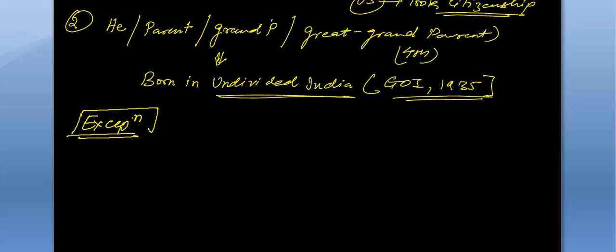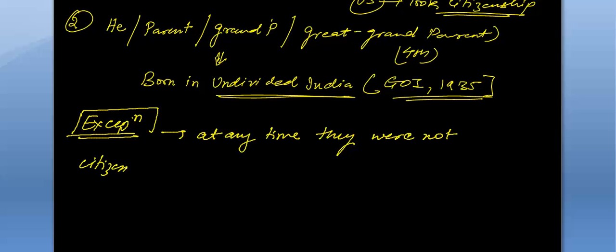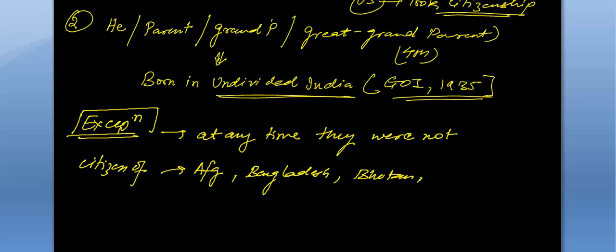These exceptions are that at any time they were not citizens of Afghanistan, Bangladesh, Bhutan, China, Nepal, Pakistan, and Sri Lanka.